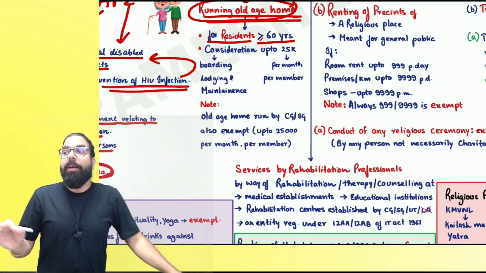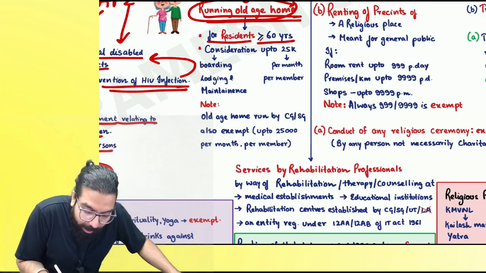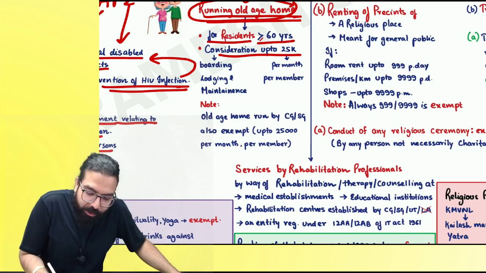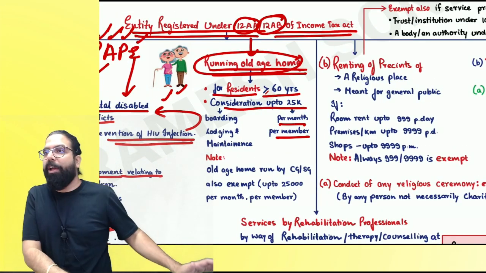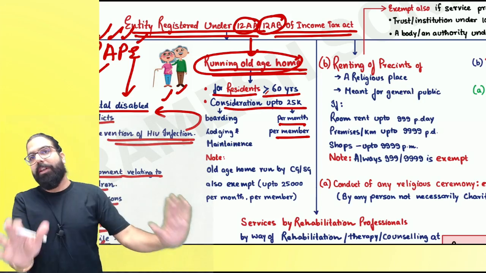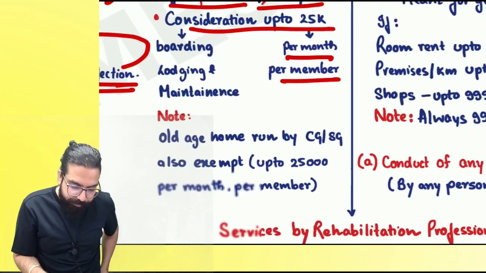Can we go ahead, everyone? Greater than or equal to. And consideration is up to 25,000 per month per member. Means if husband and wife both are there in the old age home, how much is the amount, everyone? 50,000. Can I go ahead, everyone? Next.